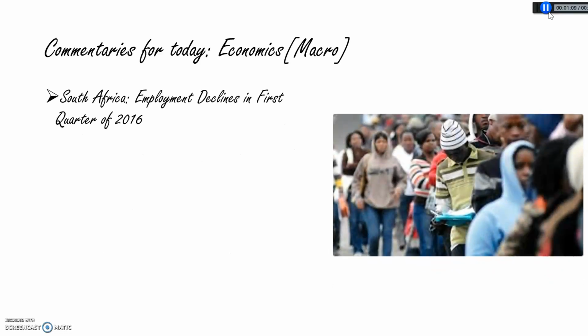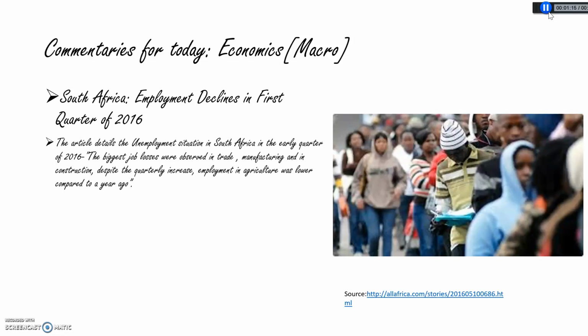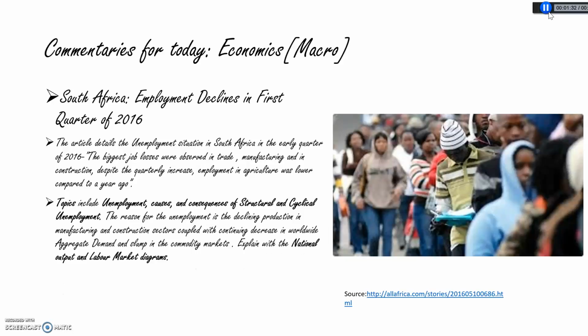South Africa. Employment declines in first quarter of 2016. The article details the unemployment situation in South Africa in the early quarter of 2016. The biggest job losses were observed in trade, manufacturing, and construction. Despite the quarterly increase, employment in agriculture was lower compared to a year ago. Topics include unemployment, causes and consequences of structural and cyclical unemployment.